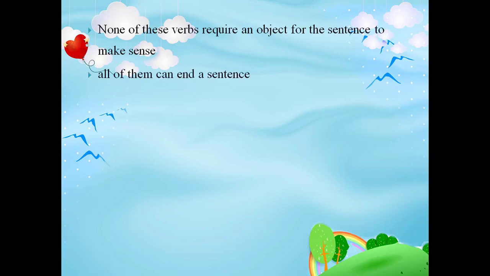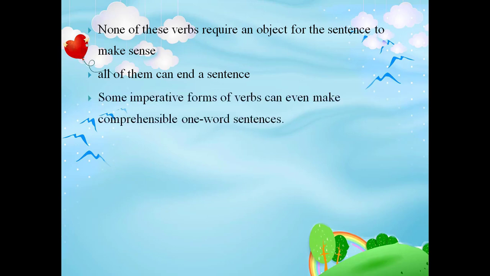None of these verbs require an object for the sentence to make sense. All of them can end a sentence. Some imperative forms of verbs can even make comprehensible one-word sentences. Imperative sentences make an order or request. Here you see one-word sentences for imperative forms: Run, sing.